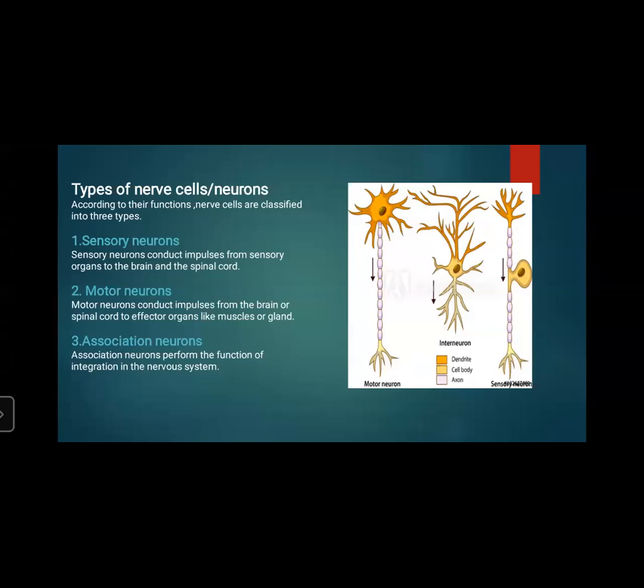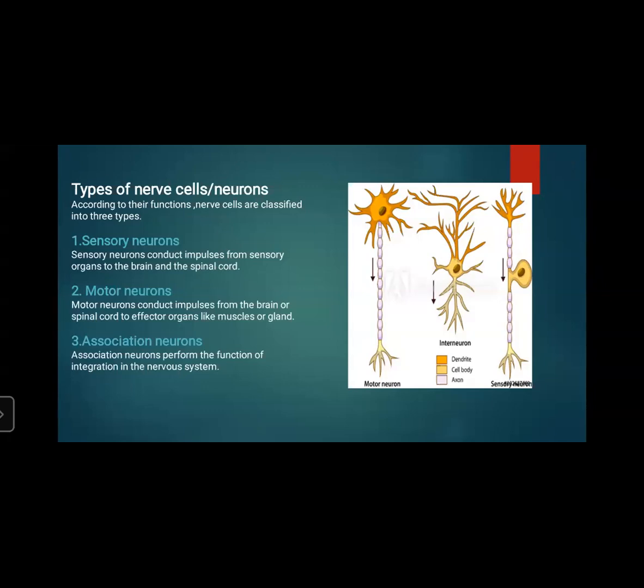Sensory neurons conduct impulses from sensory organs to the brain. Suppose we get a cut or see something dangerous: the impulse from the sensory organs, from our eyes, goes towards the brain and spinal cord. And due to the motor neuron, the impulse goes again from the brain and spinal cord to the effector organs, and we save ourselves from all these things.